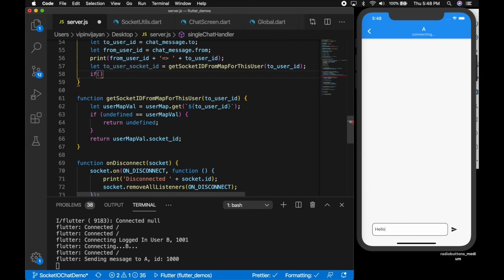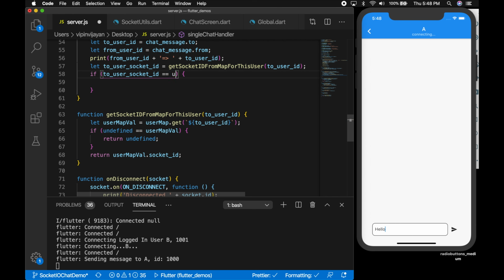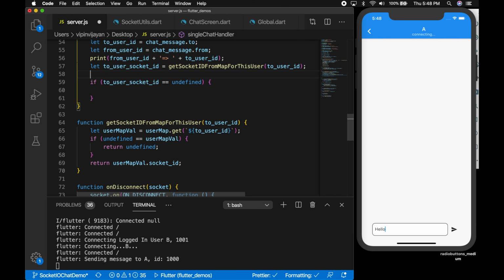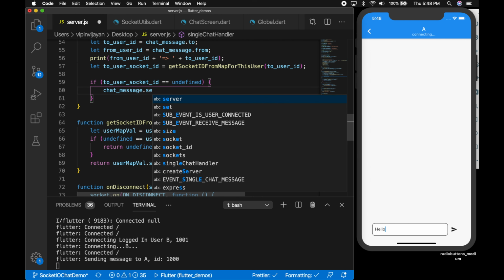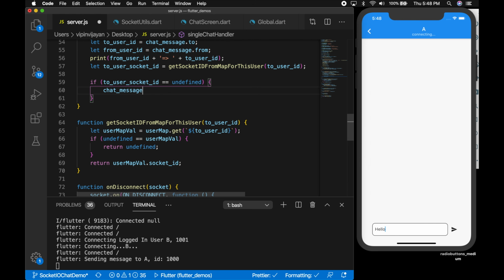If it is undefined, that means the user has not logged in yet. So that means the online status for this user, the to user, is actually false, right? So chat message dot to user online status, I'm going to set it to false.